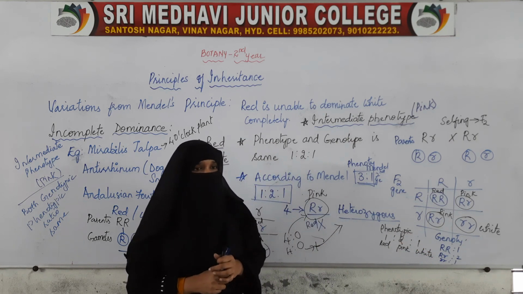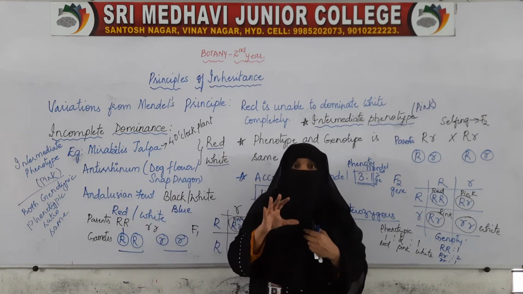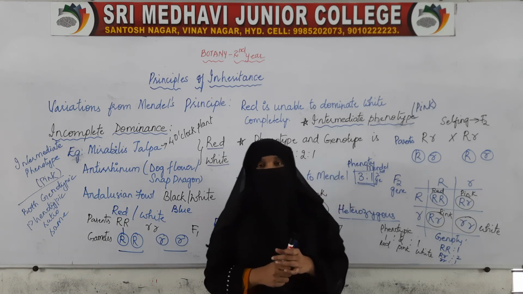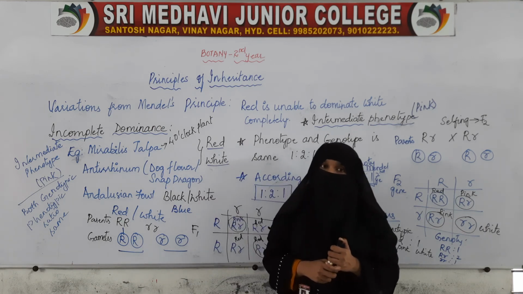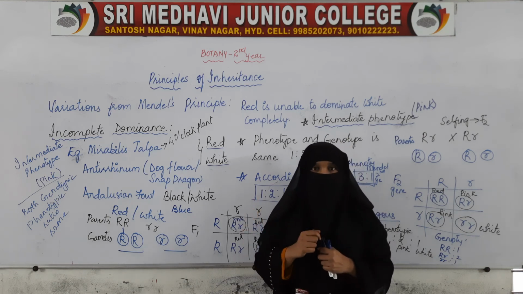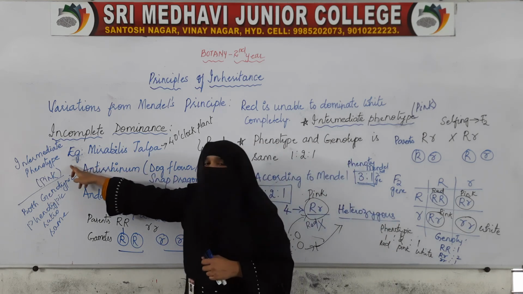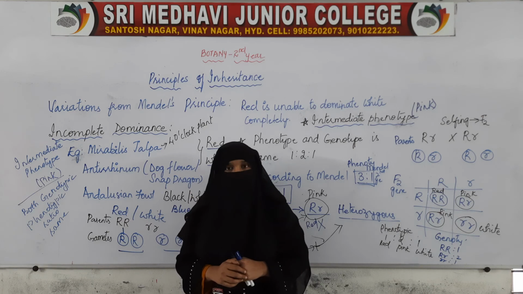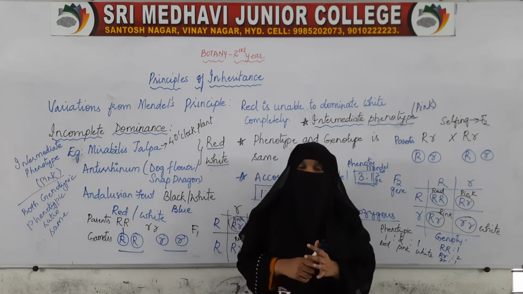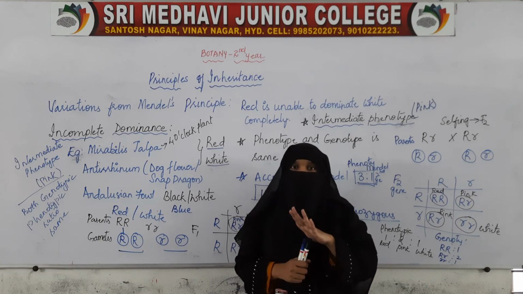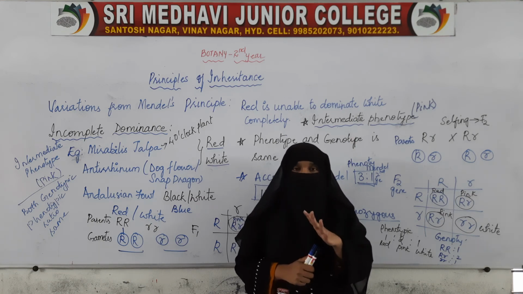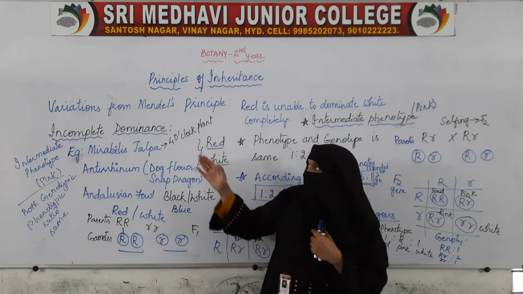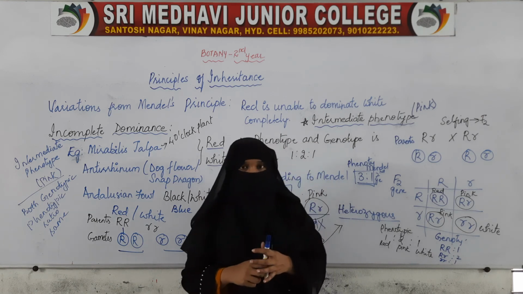So in incomplete dominance, a gene is unable to completely dominate the other gene, and because of that an intermediate phenotype is found. And the phenotypic ratio and genotypic ratio in the F2 generation are the same. So this was about incomplete dominance.